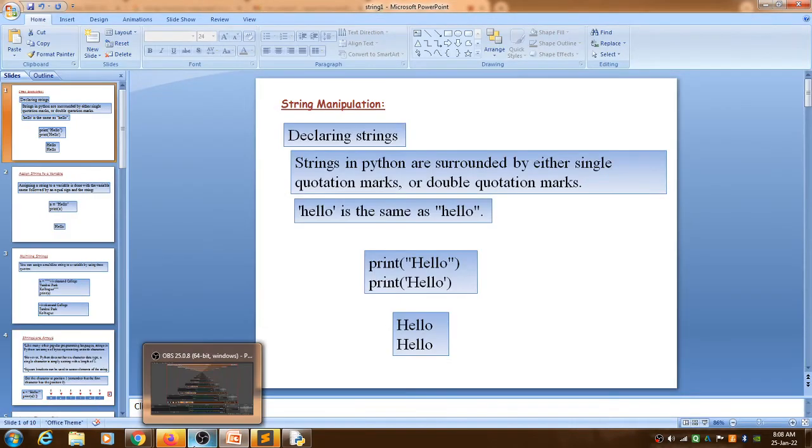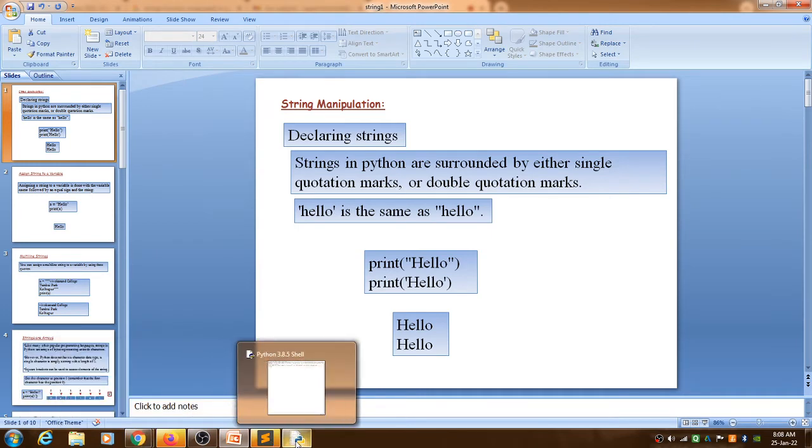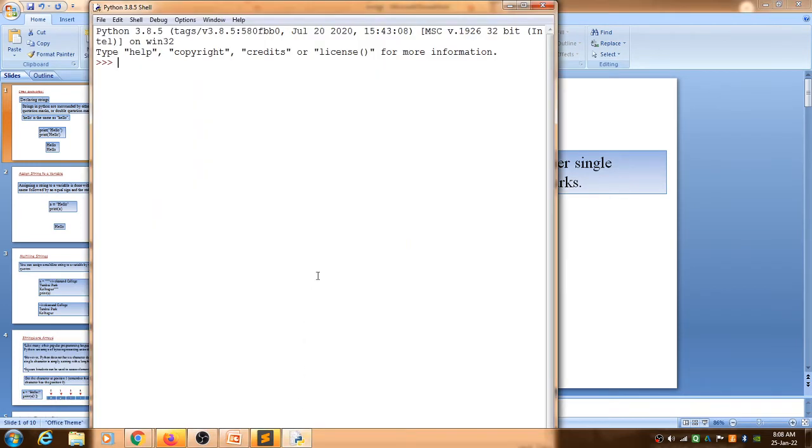When we consider Python, what is a string? This is the Python shell. We can do a lot of programming, a lot of functions and operations at this prompt. This is the version, Python 3.8.5, and this is the prompt given by the Python shell.